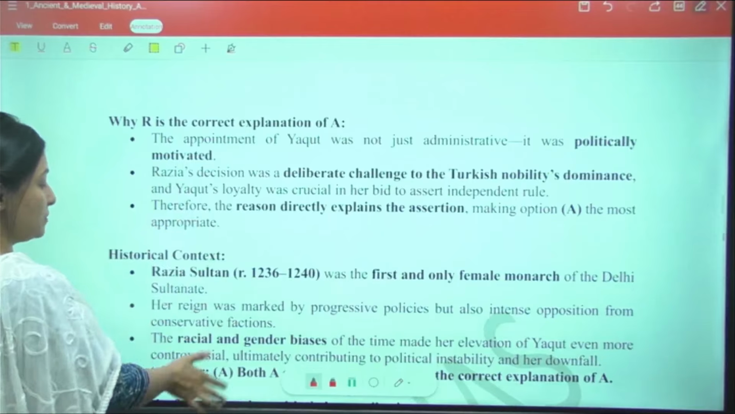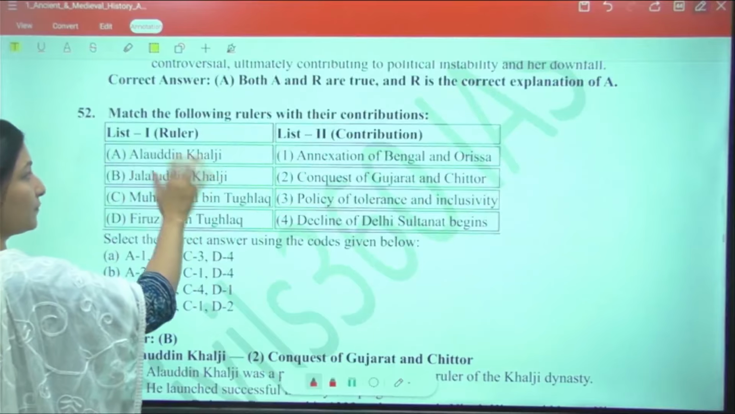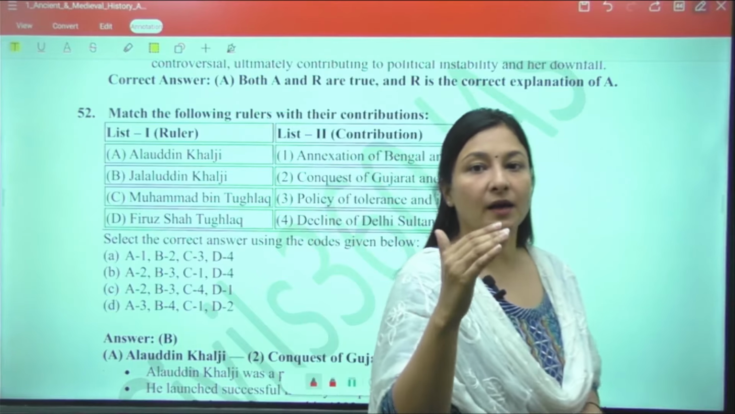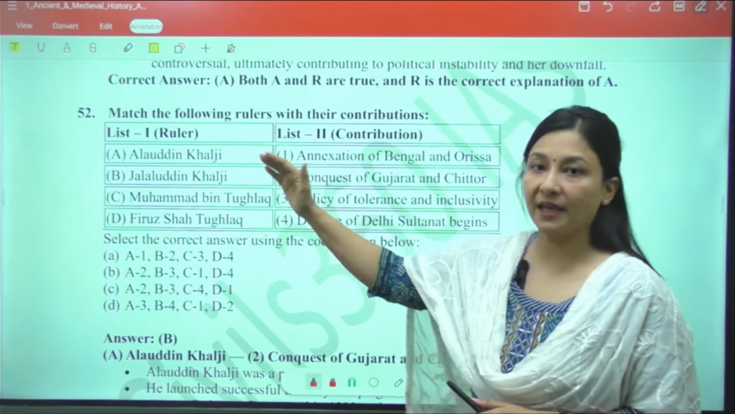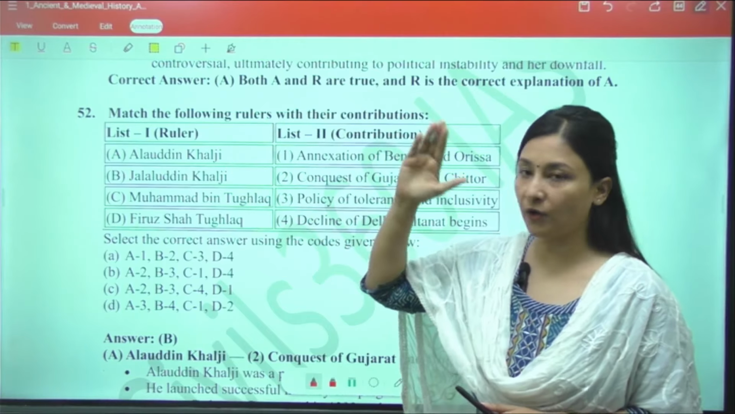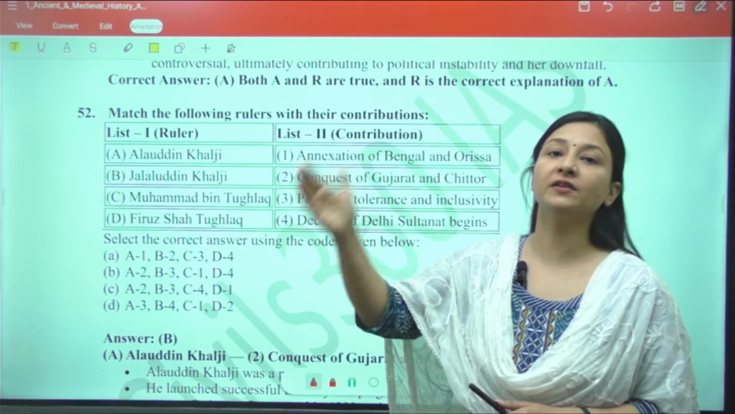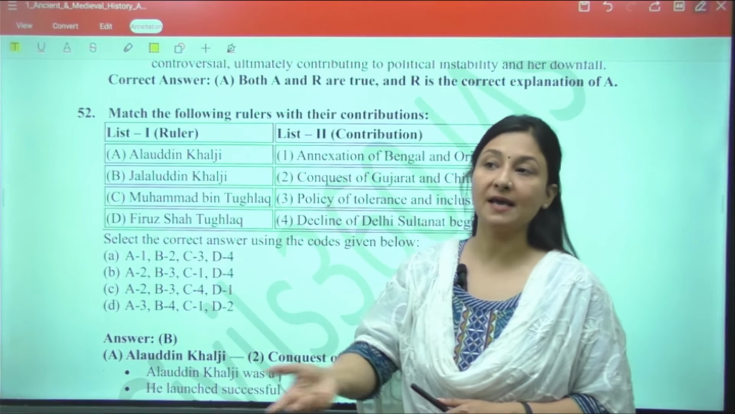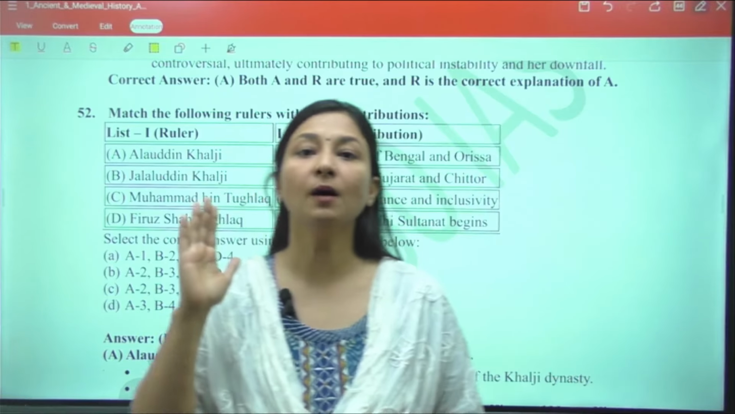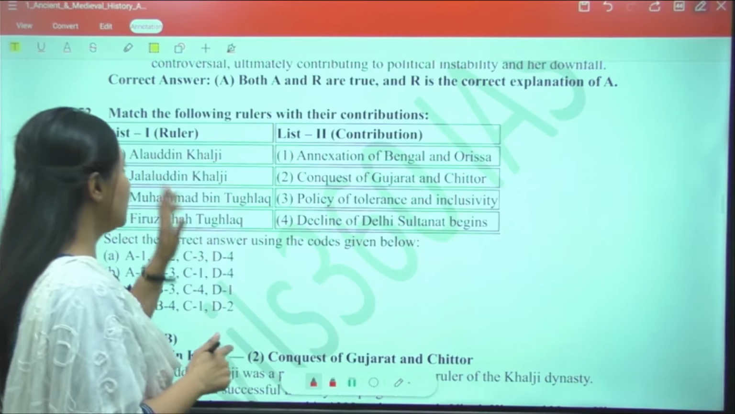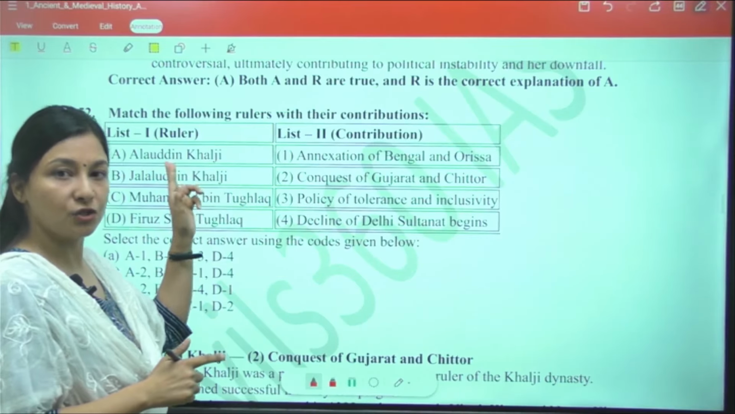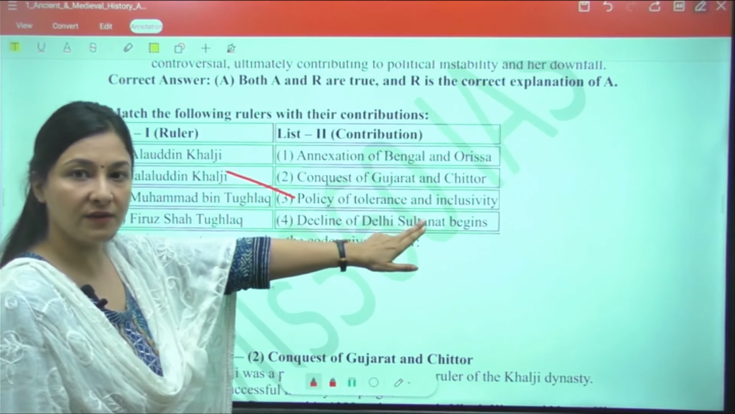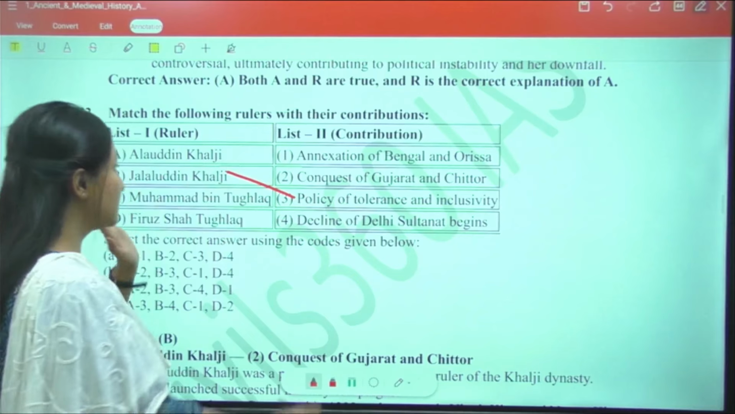The second question talks about Delhi Sultanate in medieval India. It was followed up by the Khilji dynasty, further followed up by the Tughlaq dynasty, further followed up by the Sayyids, and followed up by the Lodhis, and then there was the Mughal Empire. So in the chronology, it was first Alauddin Khilji. He followed the policy of tolerance and inclusivity, right?